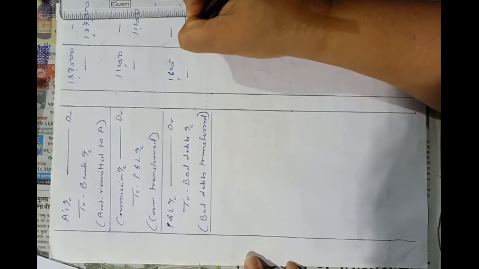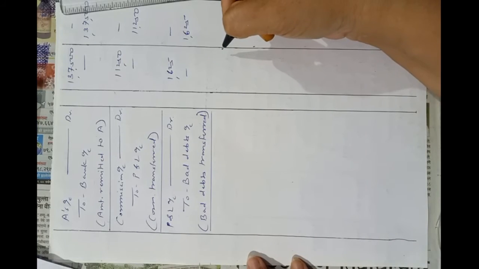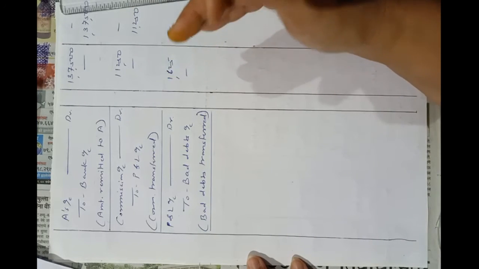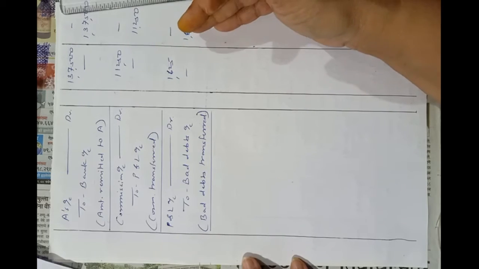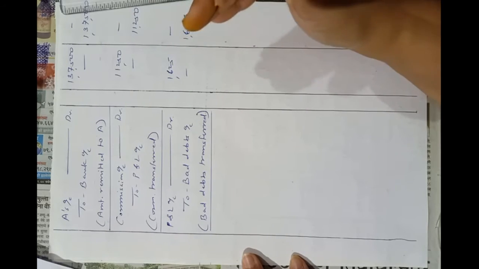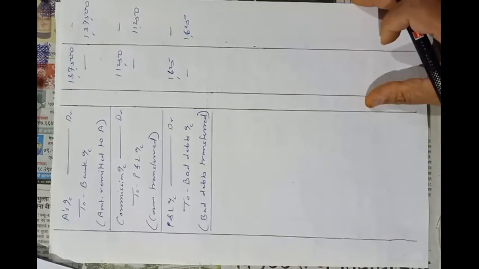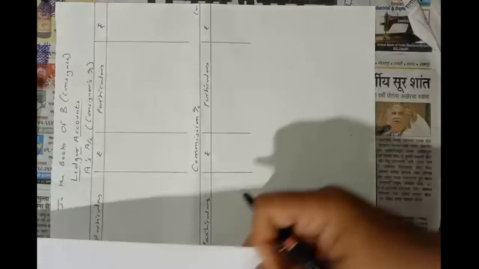Sorry, it is 1625, my mistake. I was confirming that it is 1625. Out of 6,500, we have received 75%, meaning 25% is bad debts, and 25% of 6,500 is 1625. Okay, so in this way we have passed all the entries, and now lastly we have to prepare the accounts.